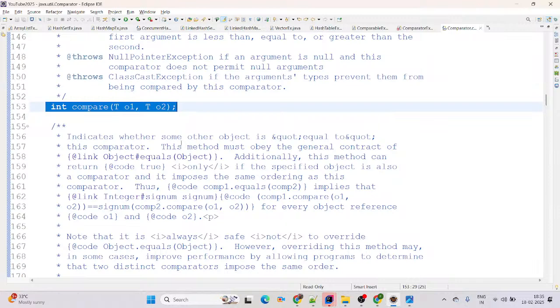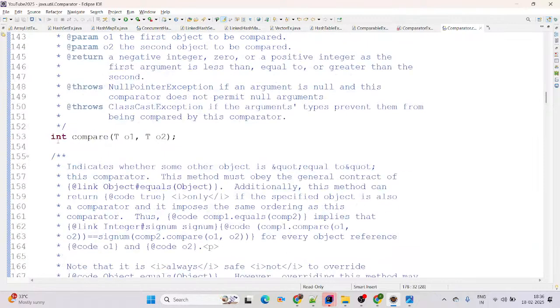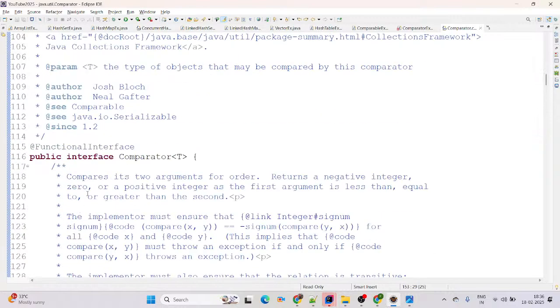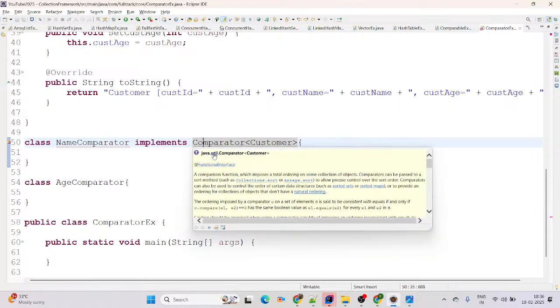See the compare method. There is equals available, but the equals method comes from the Object class. This is not the Comparator interface's own method. We have only one abstract method here, compare. And if there is only one abstract method, you can simply say this is an interface of the type functional interface. Single abstract method, that's called a functional interface. Then again coming back here, Comparator is a functional interface coming from java.util package, and compare is the single abstract method.